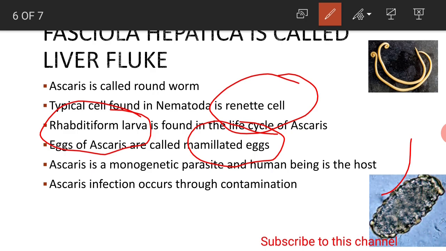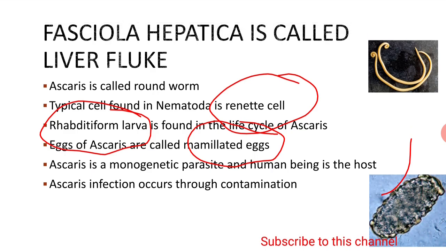Ascaris is a monogenetic parasite and the human being is the single host in which Ascaris takes its residence. Ascaris infection occurs through contamination. Because there is no secondary host, it reaches from one human being to another only through contamination of foodstuffs.